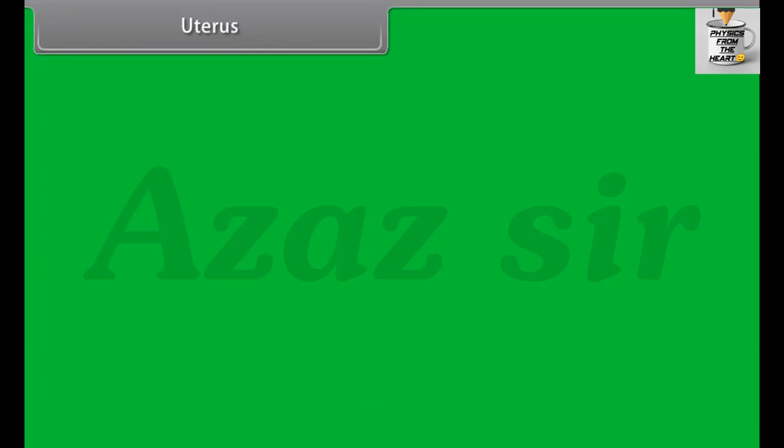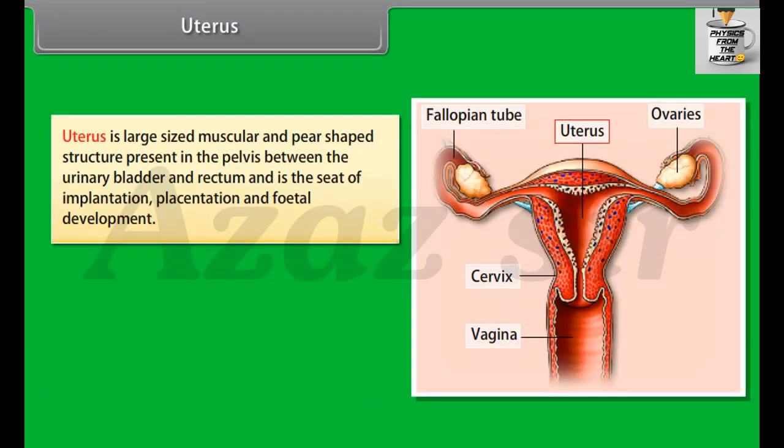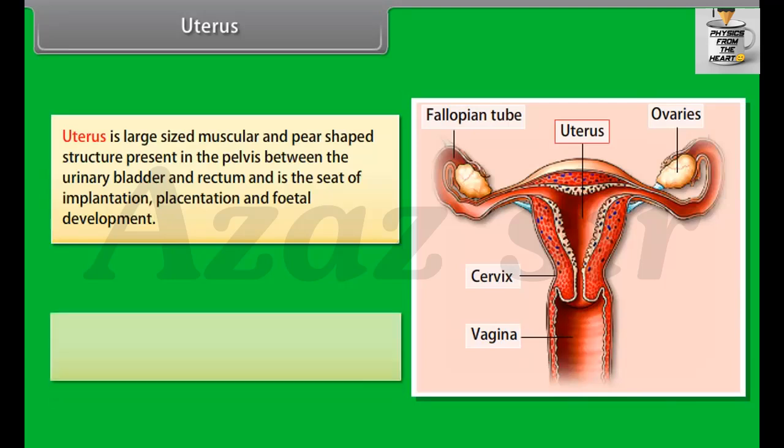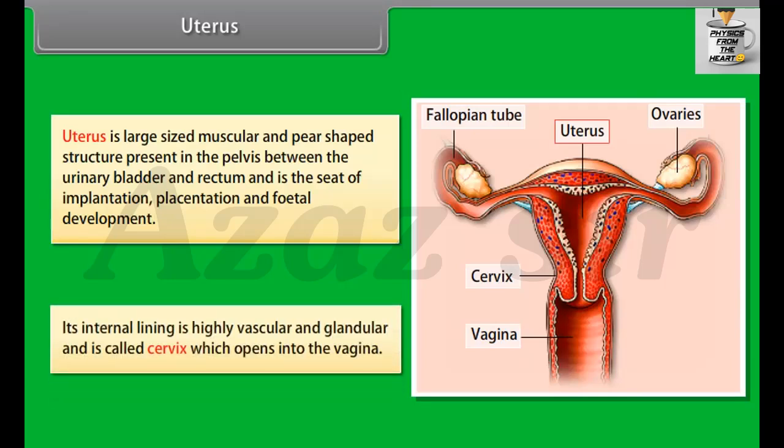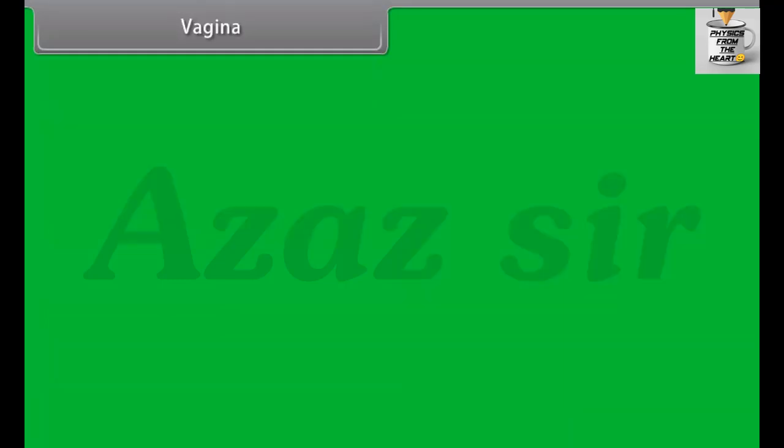Uterus. Uterus is a large-sized, muscular and pear-shaped structure present in the pelvis between the urinary bladder and rectum and is the seat of implantation, placentation, and fetal development. Its internal lining is highly vascular and glandular, and its lower part is called cervix, which opens into the vagina.